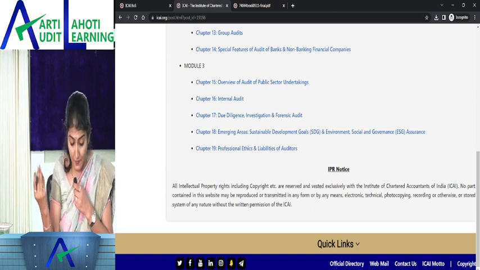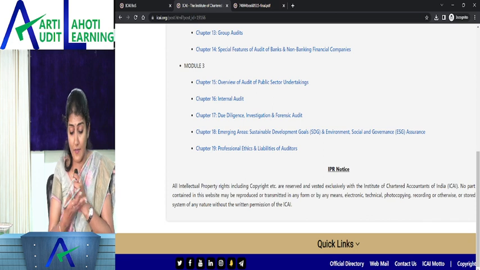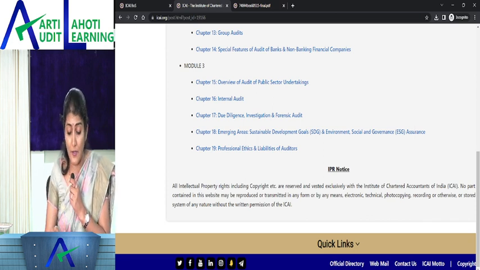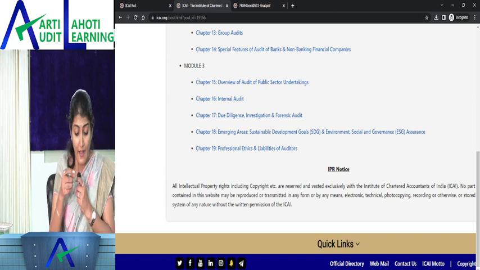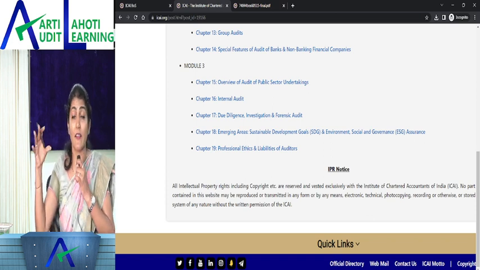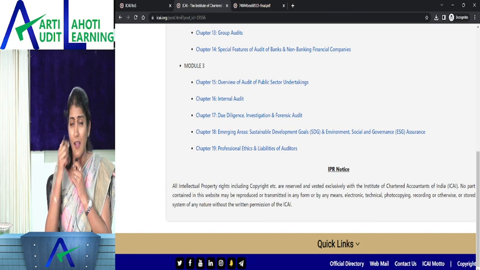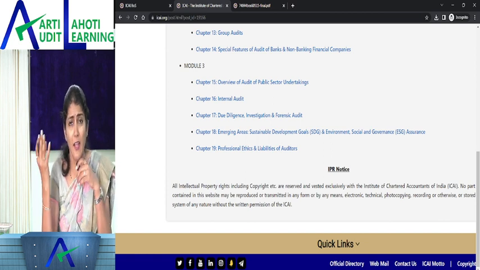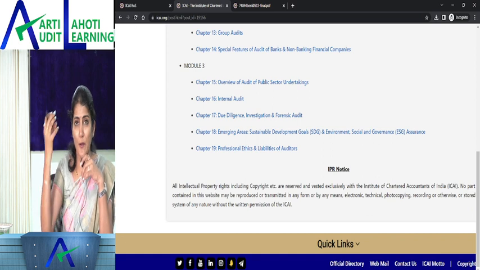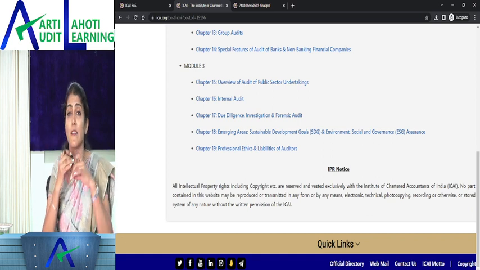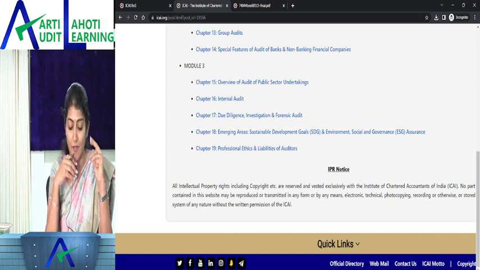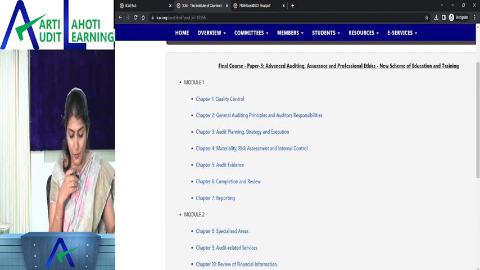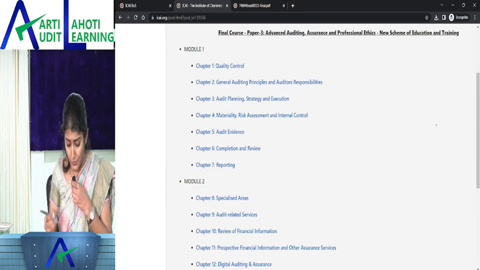And then forensic accounting, a little bit of revamp of the content and also the introduction to the forensic accounting and investigation standards, right? Then you have the emerging areas, the SDG, sustainable development goals, and the ESG, that is the environment, social, and governance assurance. And then the last chapter, professional ethics and the liabilities of the auditor, right? So that continues to be the same with a little bit of updation of the content, right? But the two schedules to the Chartered Accountants Act and then the 34 clauses and a few sections of the Chartered Accountants Act. Okay, right? So this is just an outline for all of you regarding the new syllabus, right?